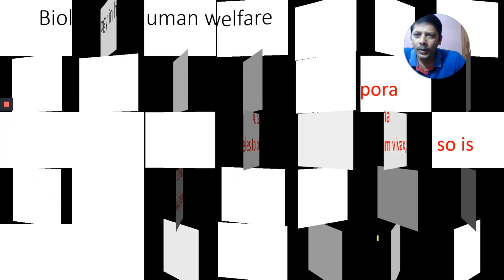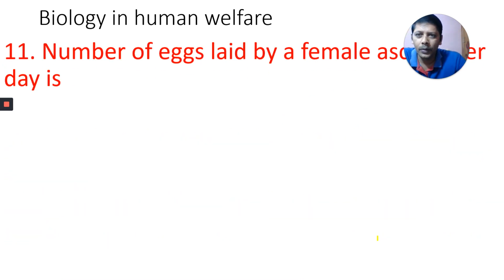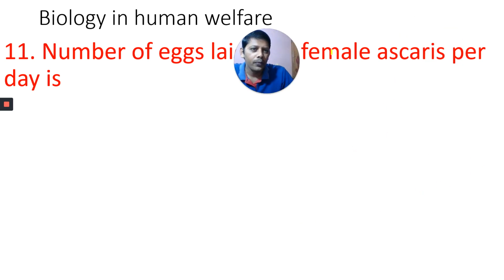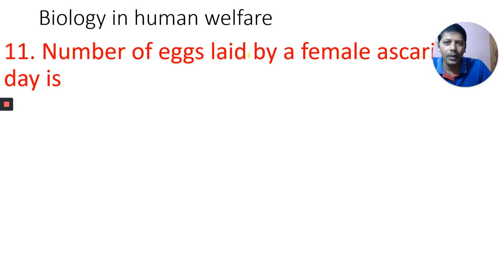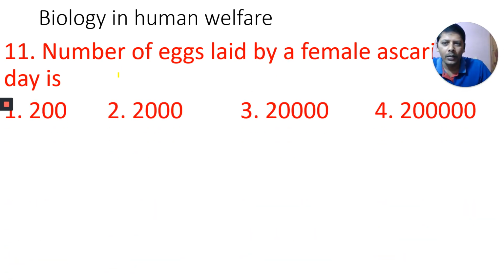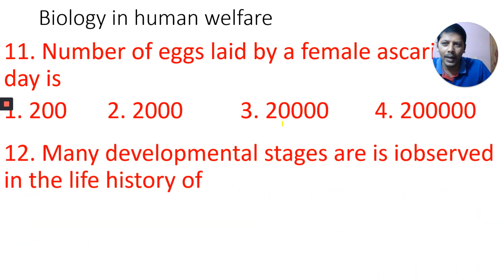Here comes the next question, that is 11th one. Number of eggs laid by female Ascaris per day is 200, 2000, 20,000, or 2 lakhs.